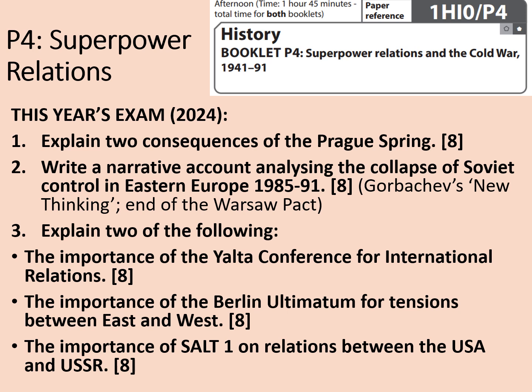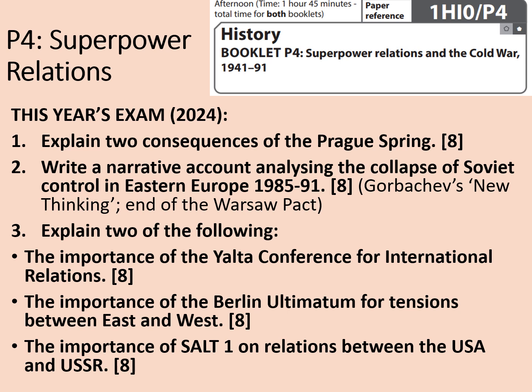And also, I'm not quite sure what they mean by Eastern Europe here. I imagine that would absolutely have to include Berlin, with the fall of the Berlin Wall being maybe the most famous event in the overall loss of Soviet control in Eastern Europe, and the Warsaw Pact falling apart as well. So there do seem to be quite a lot of things to write about here, but you would have to be careful to keep it within the date range. And I'm making the assumption here that Berlin would be included as Eastern Europe because it's part of the Eastern Bloc. Maybe you can tell me better.